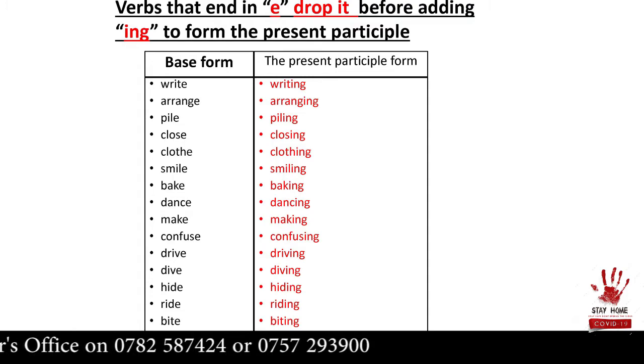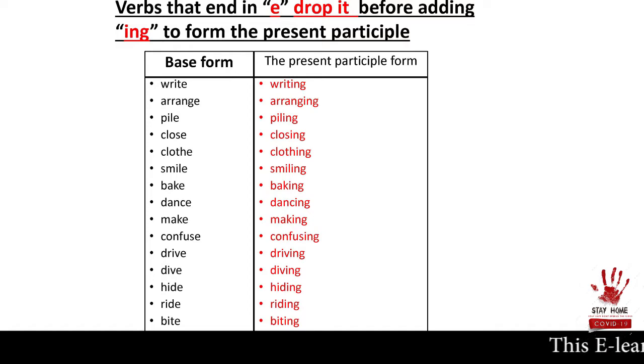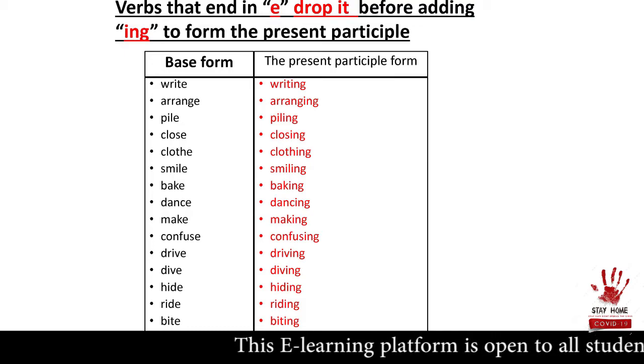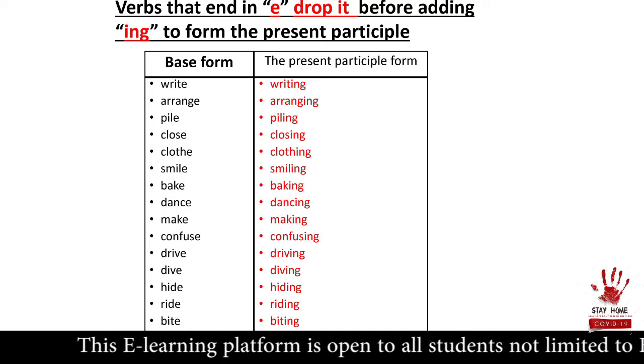Write, writing. We are reading together. We drop E before adding ing. Arrange, arranging. We drop E. Pile, piling. Close, closing. Clothe, clothing. Smile, smiling. Bake, baking. Dance, dancing. Make, making. Confuse, confusing. Drive, driving. Dive, diving. Hide, hiding. Ride, riding. Bite, biting. Now, we are going to use these verbs to construct sentences.